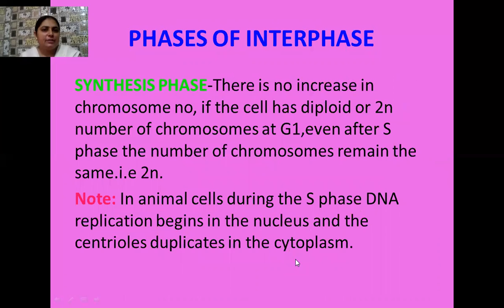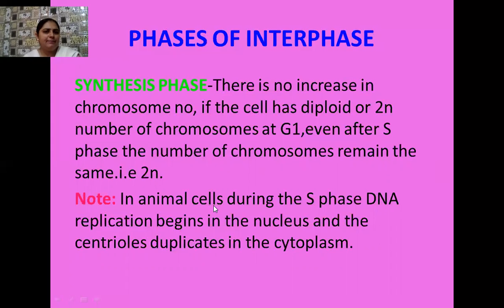Okay, students? So in the synthesis phase, there is no increase in the chromosome number. Always keep in mind that there is an increase in the amount of DNA, but the number of chromosomes remains the same. If 46 chromosomes are there, it remains 46. And if the cell is diploid, 2n, the number of chromosomes at the G1 phase, and even after the S phase, remains the same. That is 12.